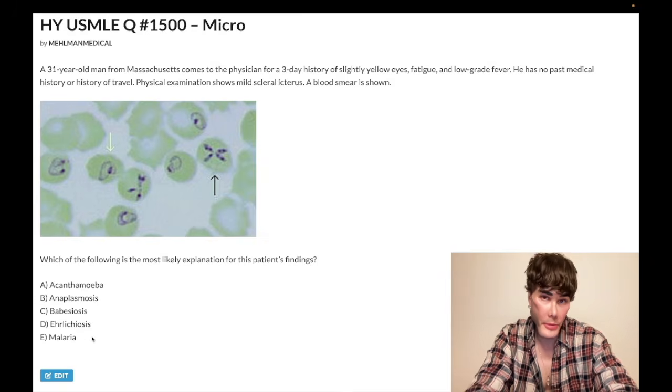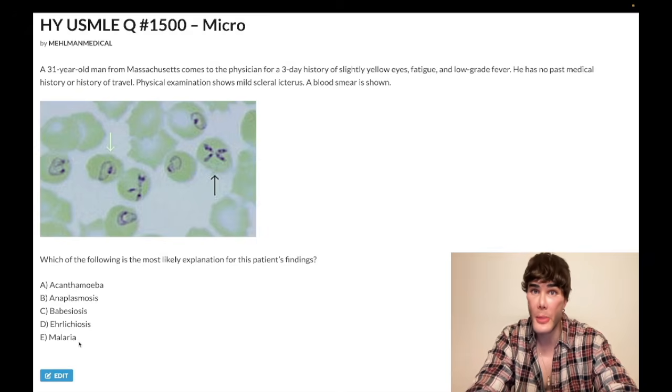Choice C, malaria, I've already harped on, wrong answer, because he hasn't left the United States, all right? And you're not going to see a Maltese cross. You'll see Schüffner's dots. You can see these little dots kind of all over the place within an RBC. The thing about malaria, you got to know, Plasmodium falciparum causes cerebral malaria, which is most severe. You get these microclots in the brain. You can also get hypoglycemia with Plasmodium falciparum. They want you to know that for the NBME exam.